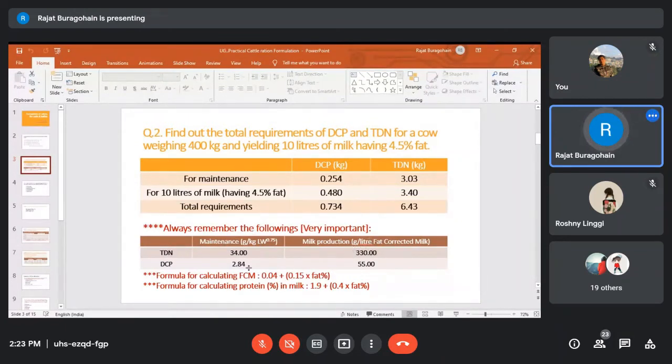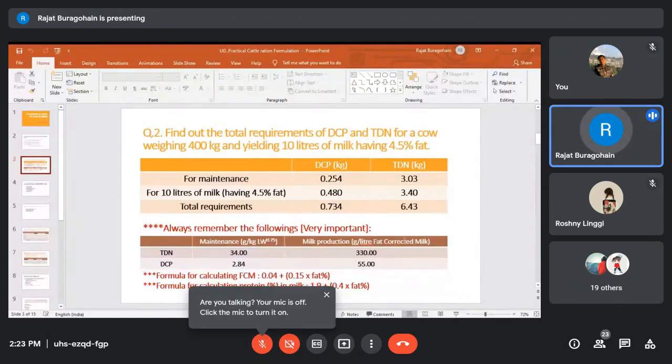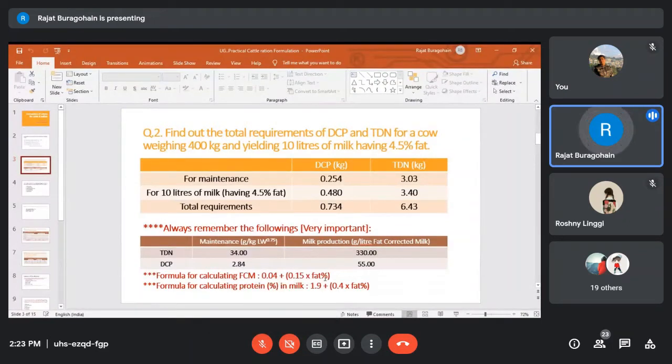And of course, to calculate fat corrected milk, you have to remember this formula: 0.4 plus bracket 0.15 into fat percentage. On the basis of fat percentage, the FCM, fat corrected milk, will be different. And why do we have to calculate FCM? Because when you look at the fat percentage of the milk of dairy animals, you will see different values.